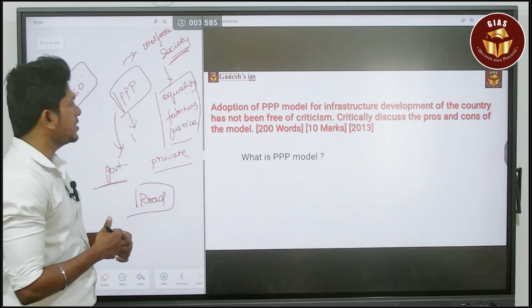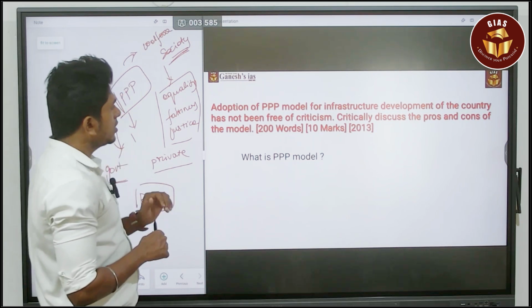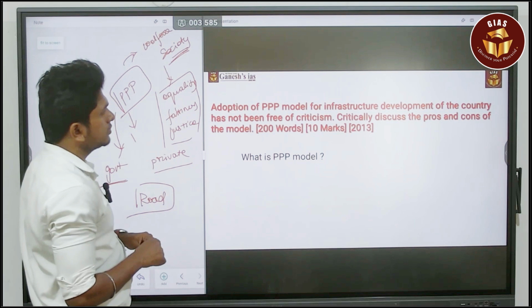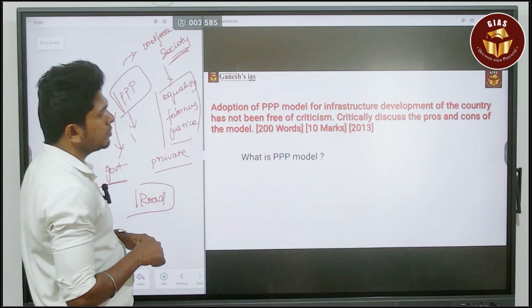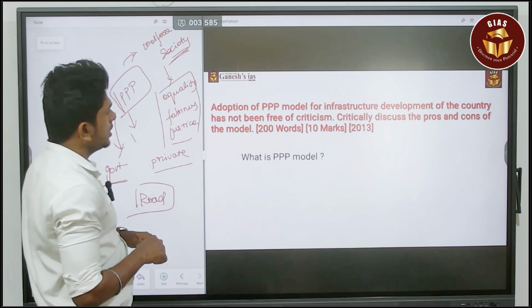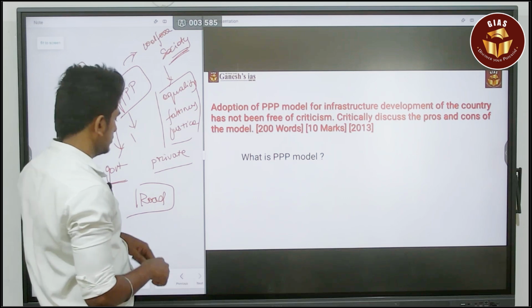Okay, let's begin the session. Adoption of triple P model for infrastructure development of the country has not been free of criticism.